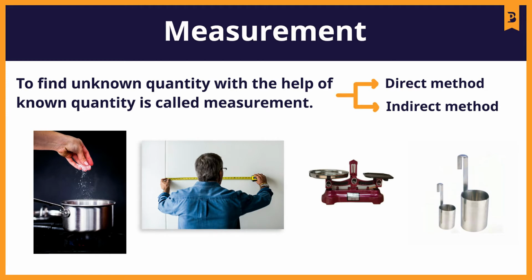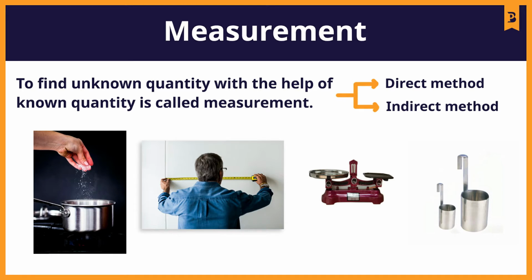Then the next question comes to us, what is measurement? Students, to find the unknown quantity with the help of a known quantity is called measurement. For example, if you want to measure the length of cloth, you need a tape, and the tape has a known quantity and the cloth has an unknown quantity. So you are measuring the length of cloth with the help of a known quantity, meaning the tape. So in this way measurement is to find the unknown quantity with the help of a known quantity.